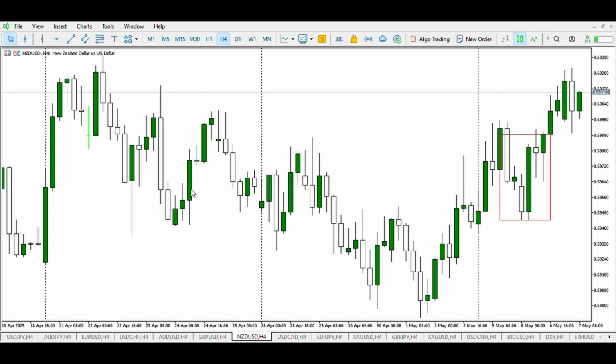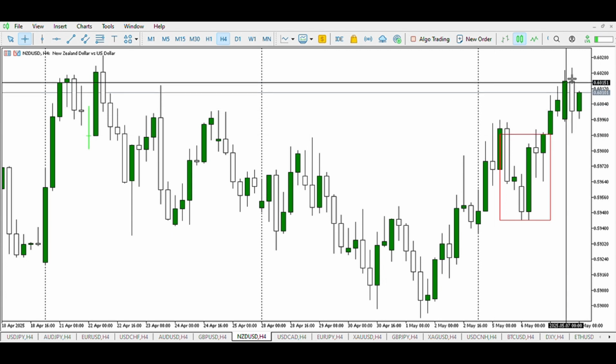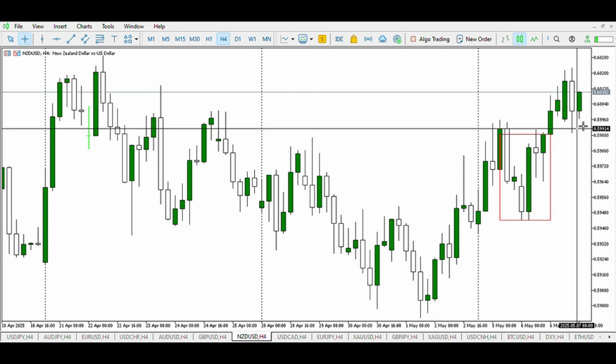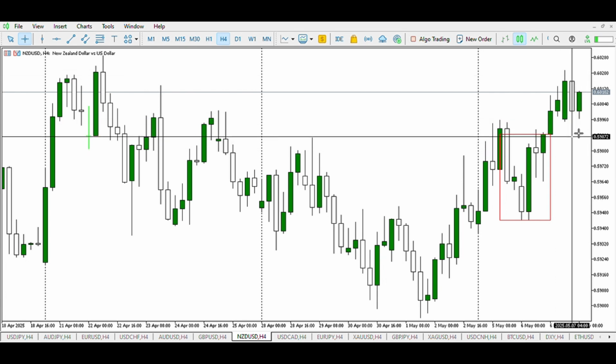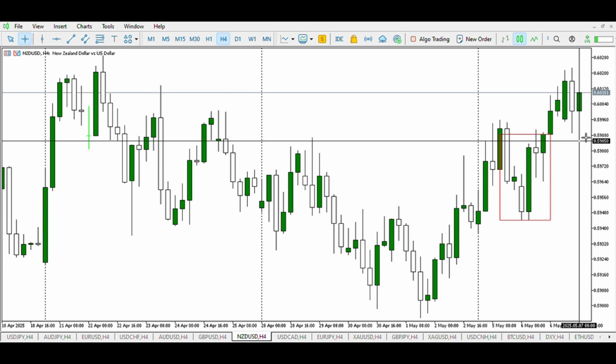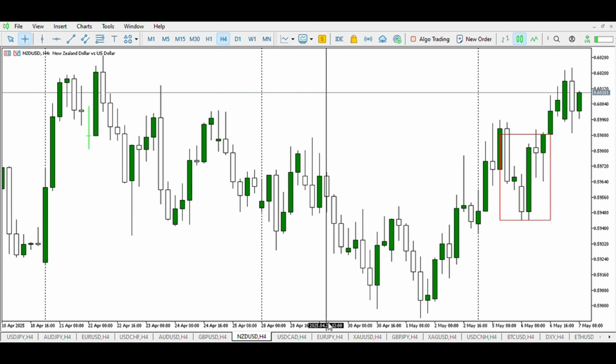So right here we look at our strongest zones, we know what to ignore and we know the pairs to give attention to. On NZD USD, we have the buyers in this zone, and I have the sellers in this zone pushing price down. This is a buy side liquidity for a sell which has occurred. However, we need stronger pressure from the sellers to push price further down and break the low of yesterday. Then we can conclude that the New Zealand dollar will weaken against the US dollar.